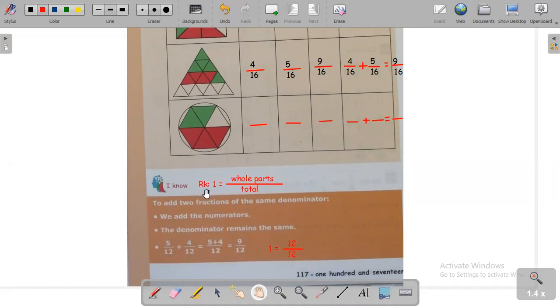Here we have a remark. 1 is equal to what? It is equal to all parts of the total. For example, here, what does 1 represent? It represents 12 twelfths. Why? Because all the parts are 12. So we take all parts out of total, so we take 12 out of 12. So 1 represents 12 twelfths.